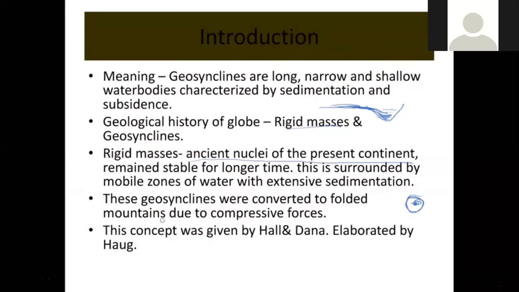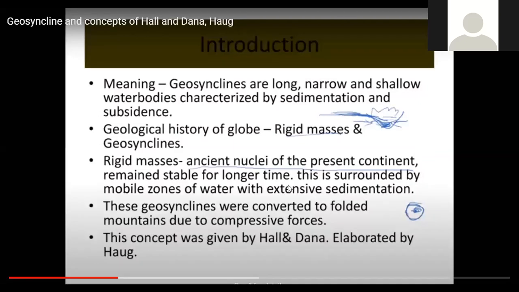These geosynclines were converted folded mountains due to precipitation. So these sedimentations, sediment rises about the compressing force, about the plastic and these sedimentation then forms folded mountains like this. These geosynclines were converted mountains due to compressing.